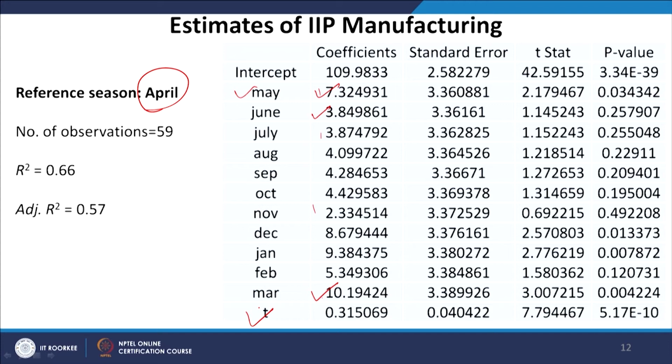You can see that against April there are quite a number of insignificant months, starting from June, July, August, September, October, November. All of them have insignificant values, which implies that with reference to the base period their contributions to the dependent variable are not statistically significantly different, right. Here the R square value is somewhat lower, 66%, and adjusted R square value is at 57%. Okay. So, this is how, if we change the reference period or the base period, then we can observe differences